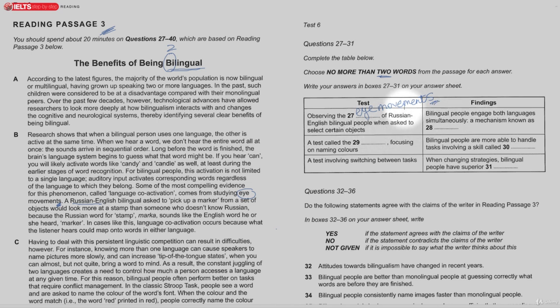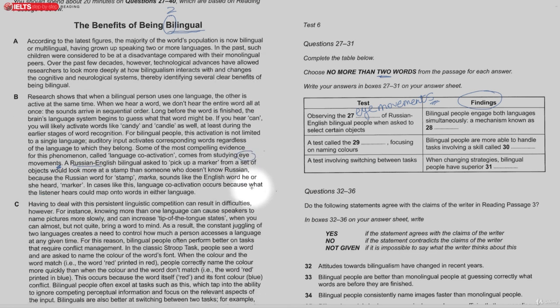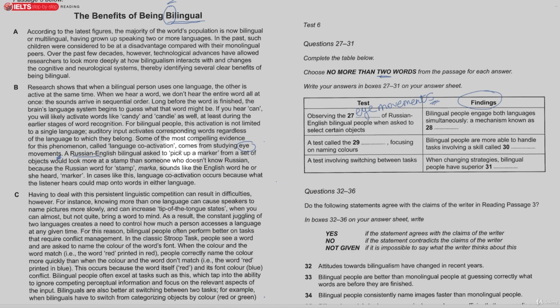Okay, and the results of this, the findings of this, bilingual people engage both languages simultaneously at the same time, a mechanism known as... okay, and so we need to look for this, what happens when both things are happening at the same time. And this is called, there it is, language coactivation. And this is one of the things you would have underlined when you were doing the preparation task before you look at the questions.